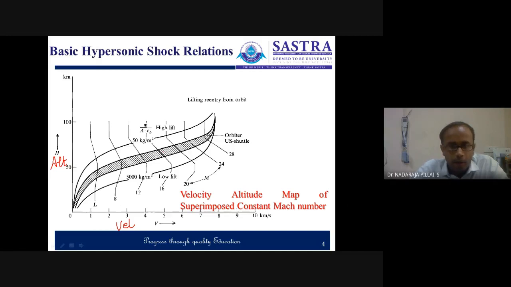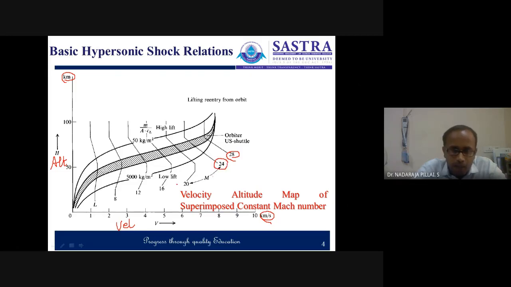In this case, we consider the lifting re-entry from the orbit. Terms like kilogram per meter square are mentioned where we have studied pounds per feet square, but that doesn't matter.